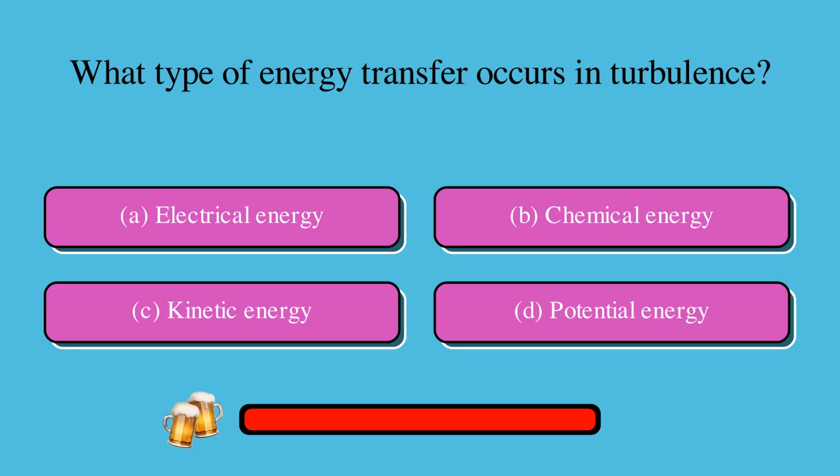What type of energy transfer occurs in turbulence? Is it A, electrical energy, B, chemical energy, C, kinetic energy, or D, potential energy? The correct answer is C, kinetic energy.